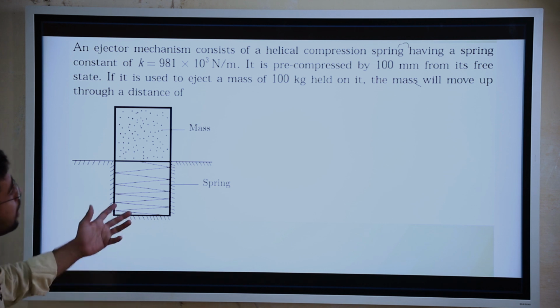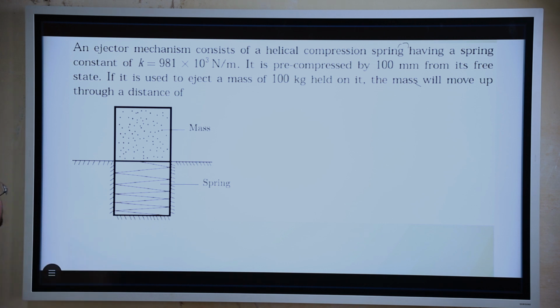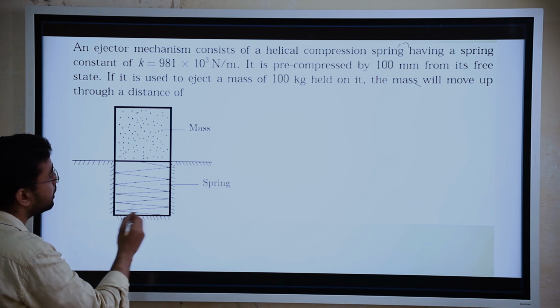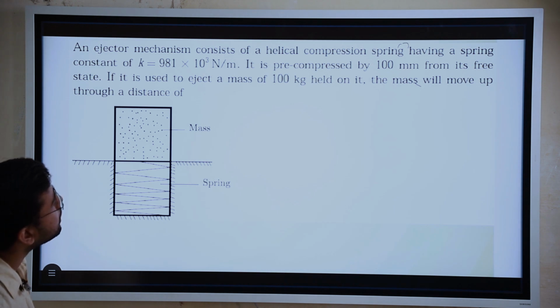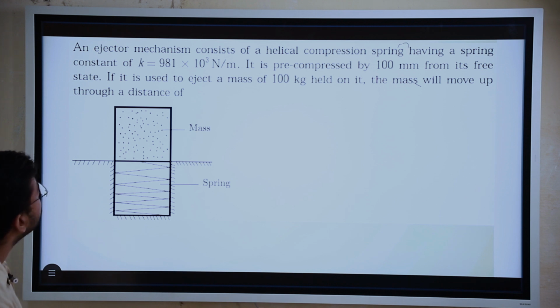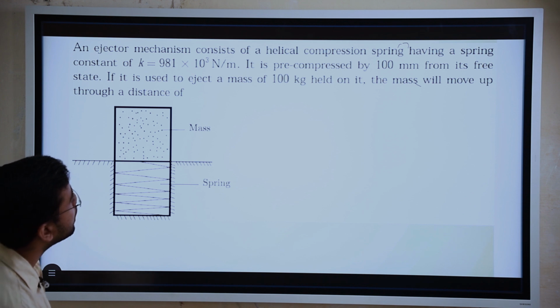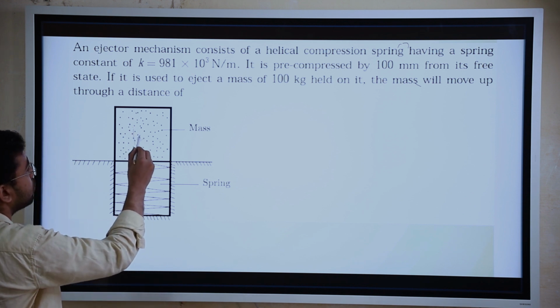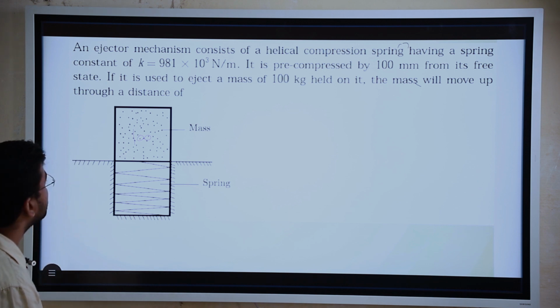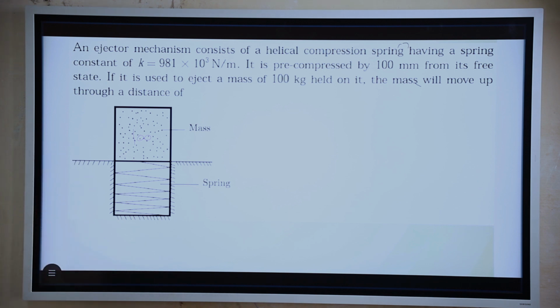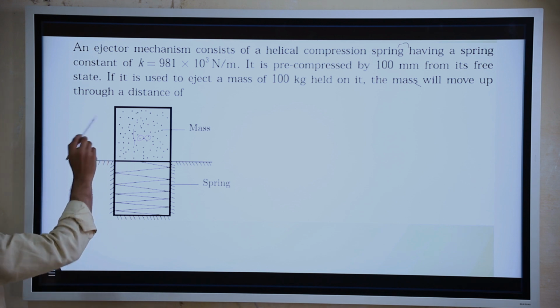An ejector, it is also a last GATE year question only. An ejector mechanism consists of a helical spring, I think this thing is the spring, having a spring constant of 981 into 10 to the power 3 Newton per meter. It is pre-compressed by 100 millimeter from its free state. If it is used to eject a mass of 100 kilogram held on it, this mass is 100 kilogram. The mass will move up through a distance of, so we need to find out the distance up to which this mass will move up.